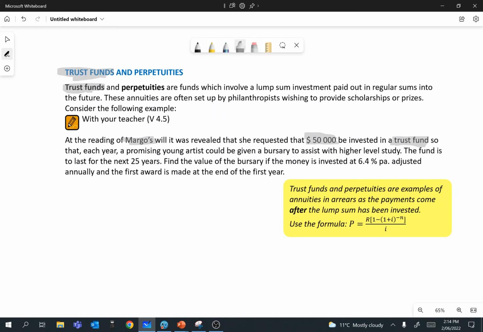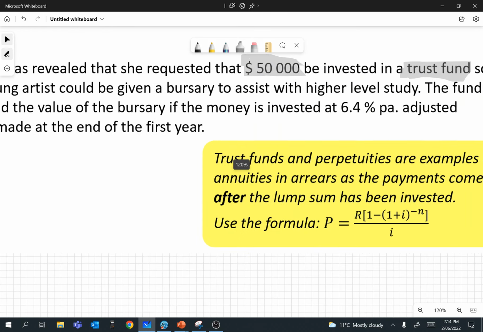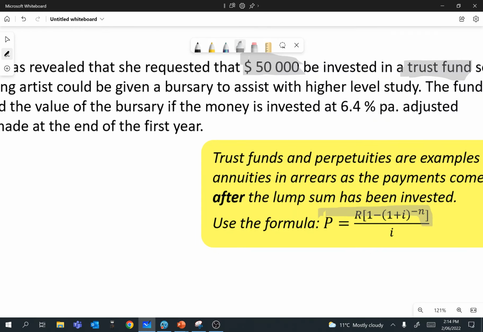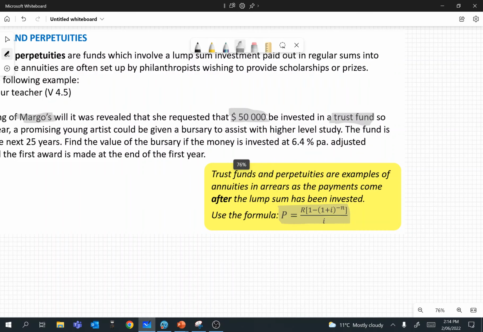So for trust funds, we actually use the Annuities in Arrears formula. Now, we're familiar with this formula being used for, say, bank loans. The previous example involved a bank loan. So that's when someone borrows money and pays it back with interest to the bank. Now, this is kind of the reverse. The money is held by the bank, but they pay it back to the person, but also with interest. So it's like the bank is borrowing money and paying it back to the person with interest, but the formula remains the same.